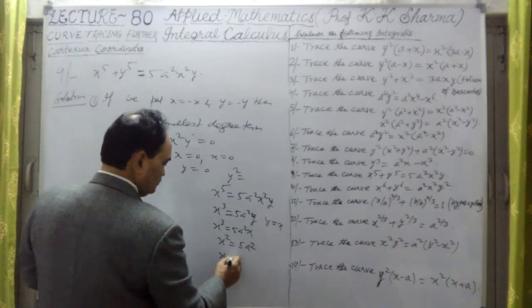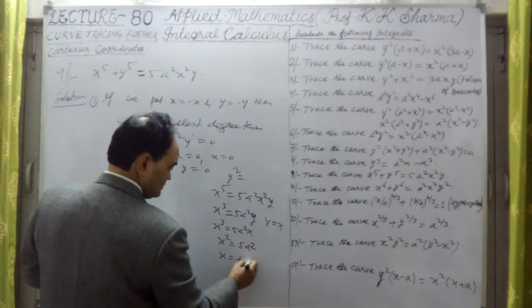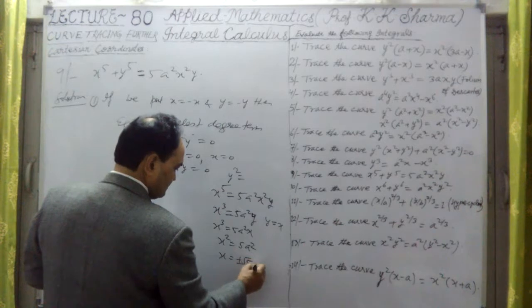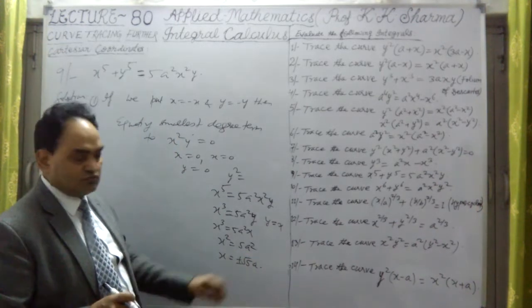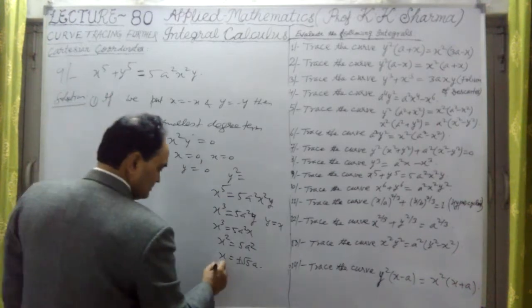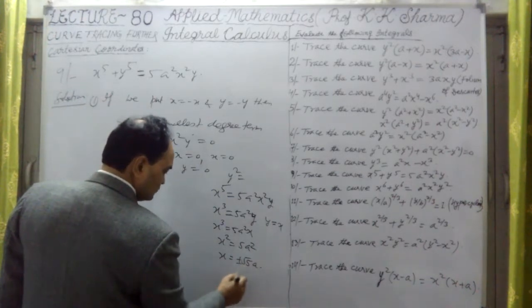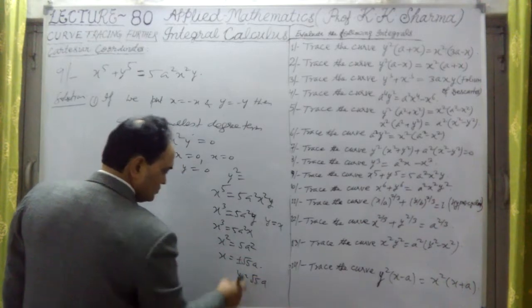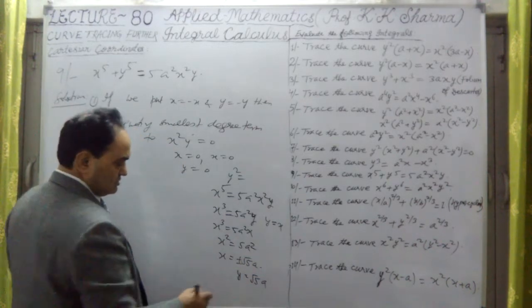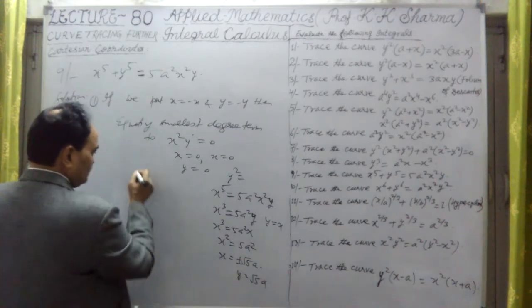That means x equal to plus minus under root 5a. The value of x is under root 5a. And because x equal to y is also the same point, y is also equal to plus minus under root 5a. That means, what are the points here?